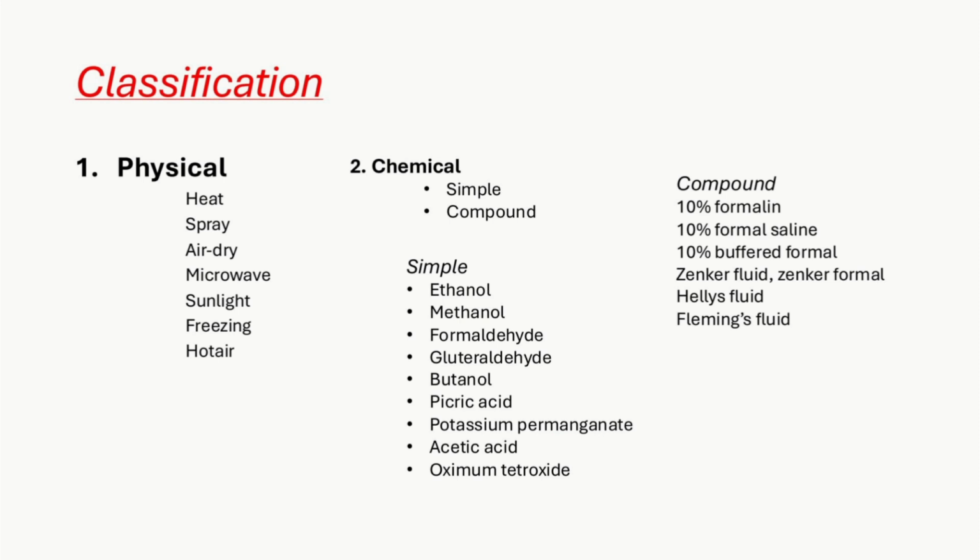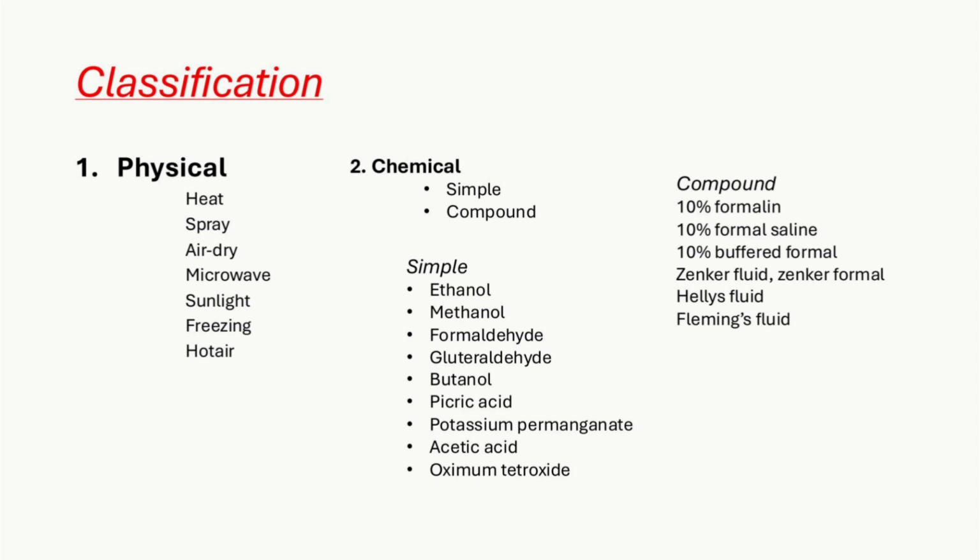Classification of fixatives: two types, physical and chemical. Under physical fixatives: heat, spray, air dry, microwave, sunlight, freezing, and hot air. Chemical fixatives are of two types, simple fixatives and compound fixatives.